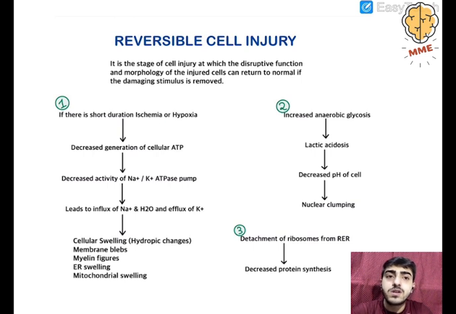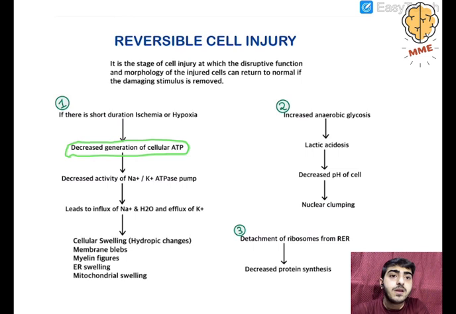Blood is not coming, the nutrients are not reaching the cell, glucose is not reaching. Glucose gets metabolized by the glycolysis pathway, and oxygen is also required in the electron transport chain to generate ATP. So glucose is responsible for generation of ATP in the presence of oxygen. Both of them are not reaching, so it leads to decreased generation of cellular ATP.